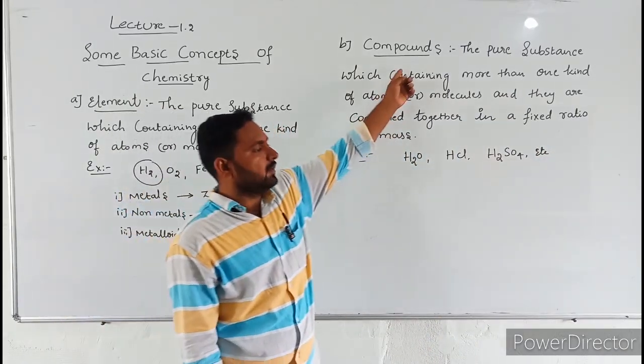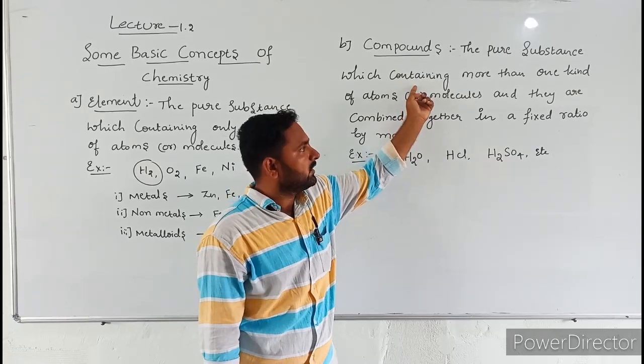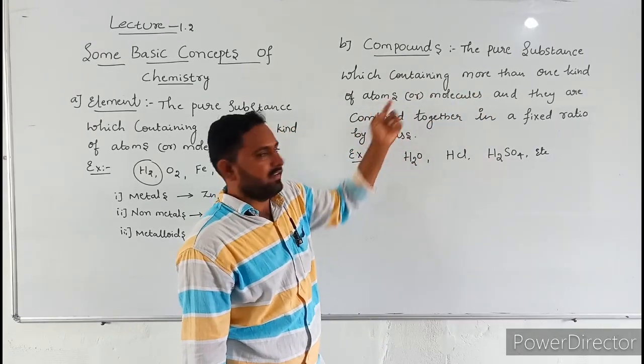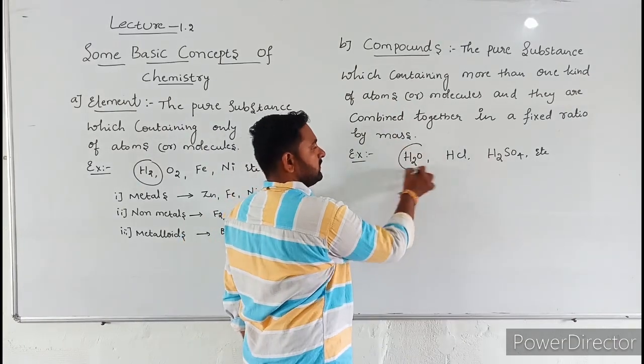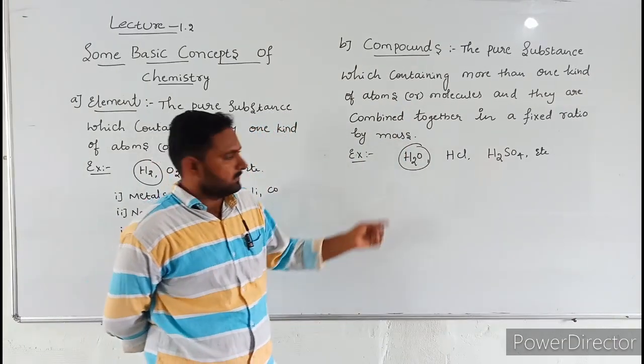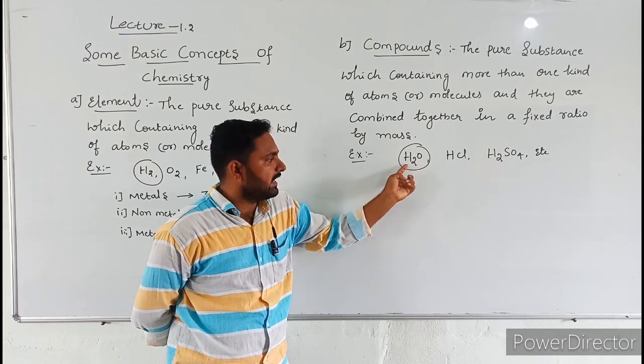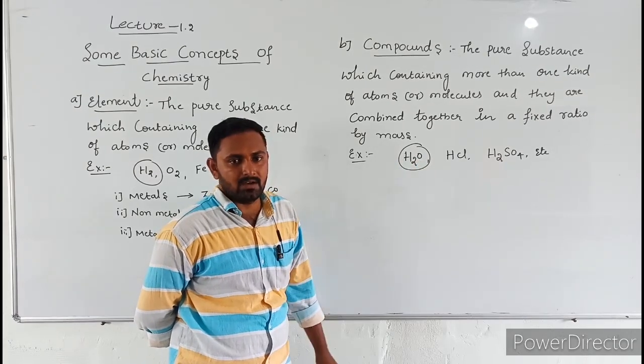See, what is a compound? It is a pure substance containing more than one kind of atoms. In water, there are two types of atoms present. One is hydrogen, another one is oxygen.